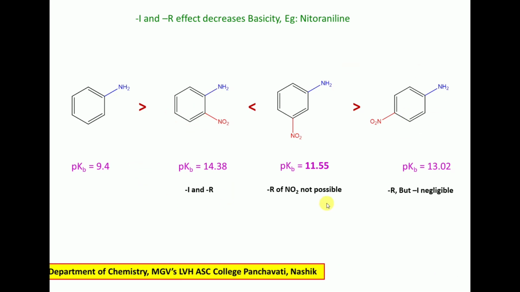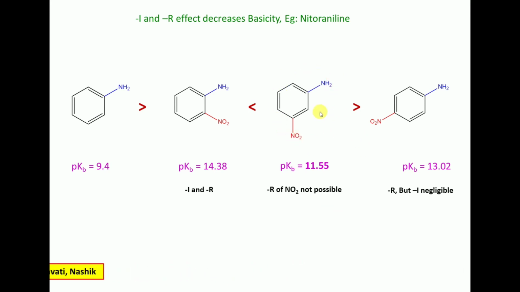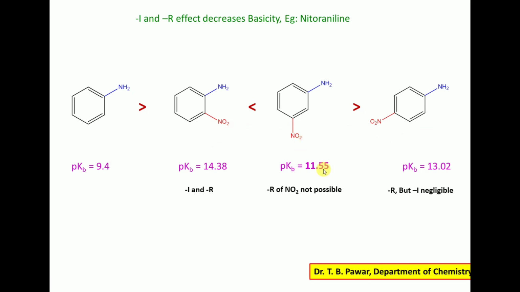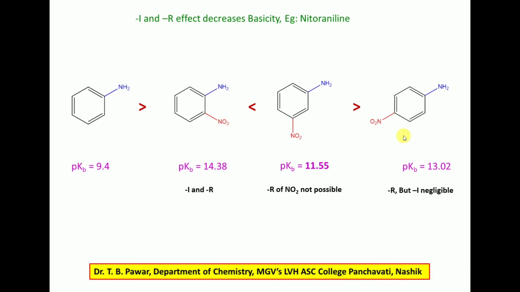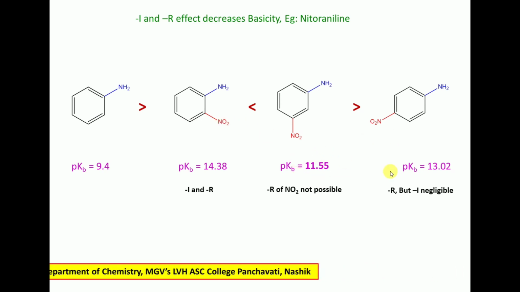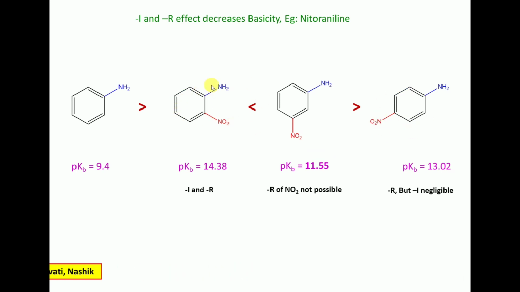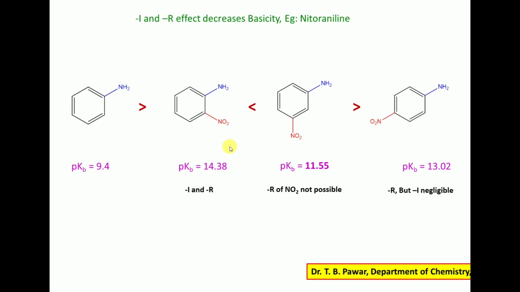And here meta-nitroaniline is the strongest of these three isomers, with a pKb of only 11.55. Then the para isomer, and orthonitroaniline is the weakest base of these three isomers. Why is this so?